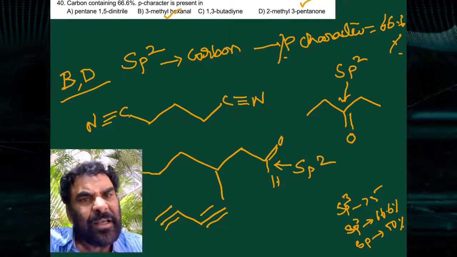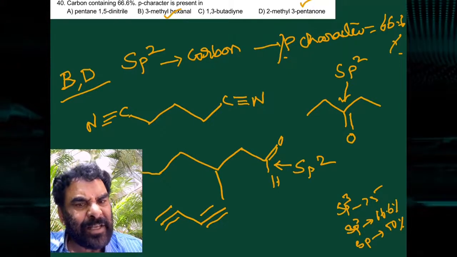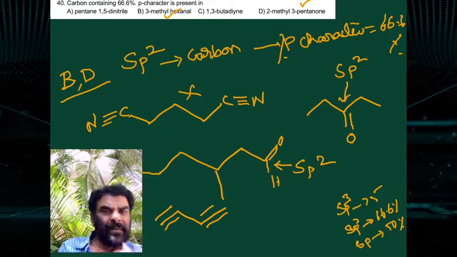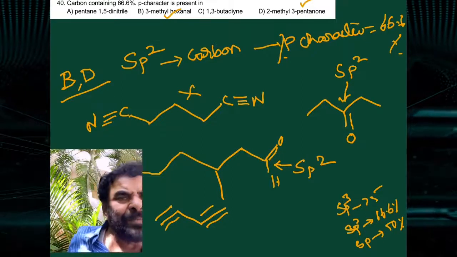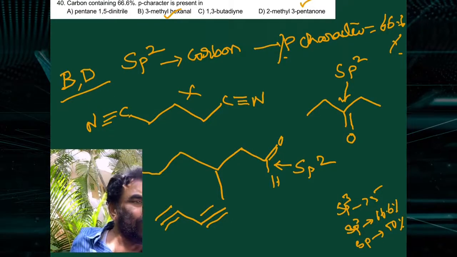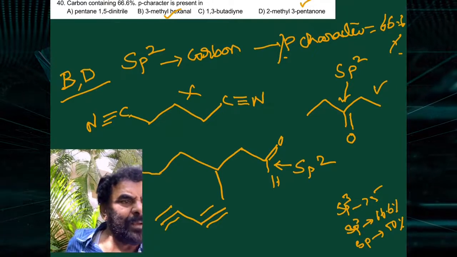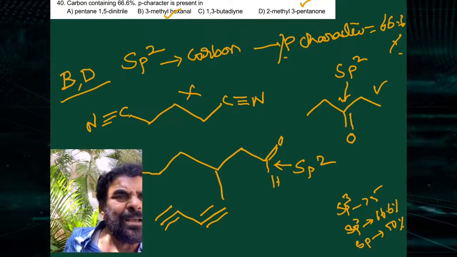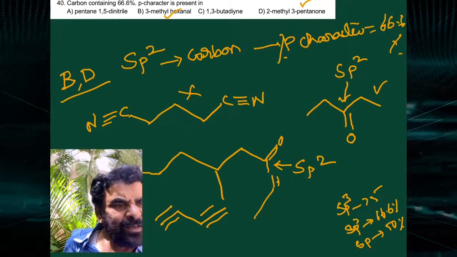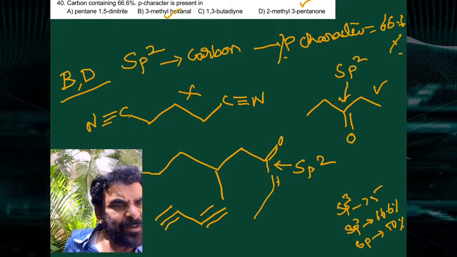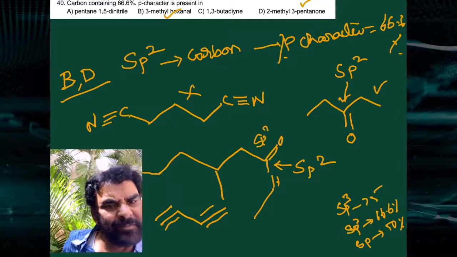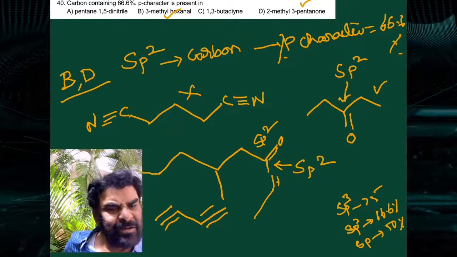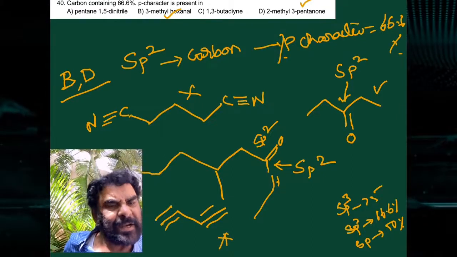See here, this is the structure of the first molecule, and here is the sp2 carbon. The second has an sp2 carbon. Third is 3-methyl hexanol, which has sp3 carbons and no sp2 carbon. That is 1,3 butadiene, which has sp2 carbons.